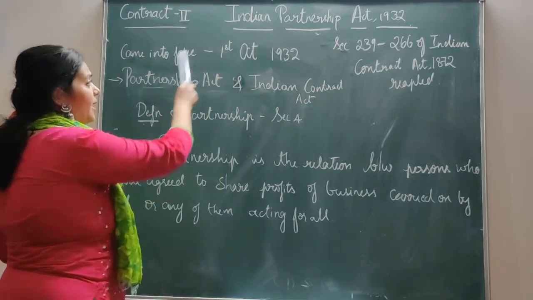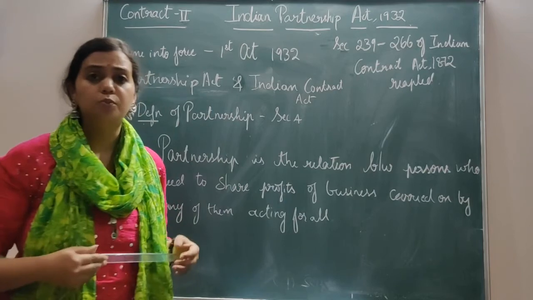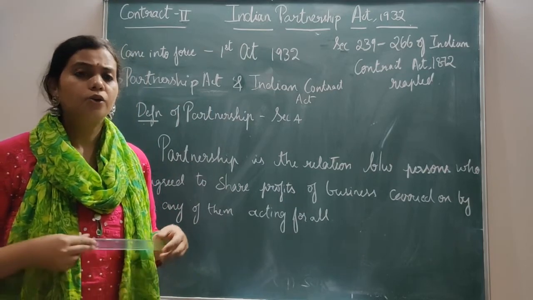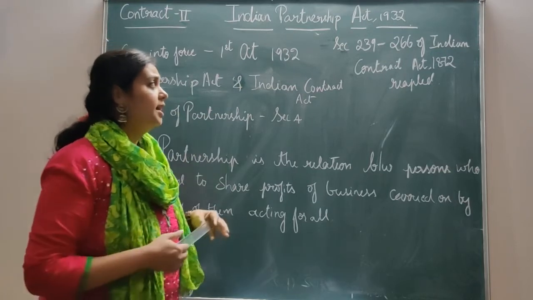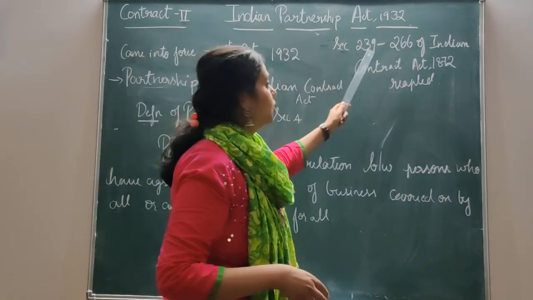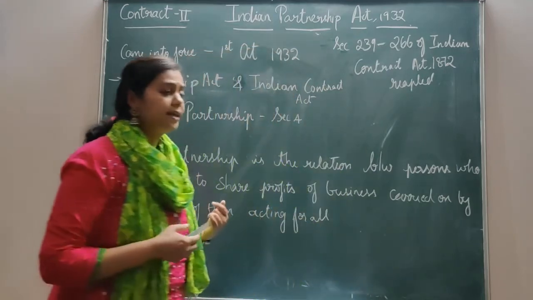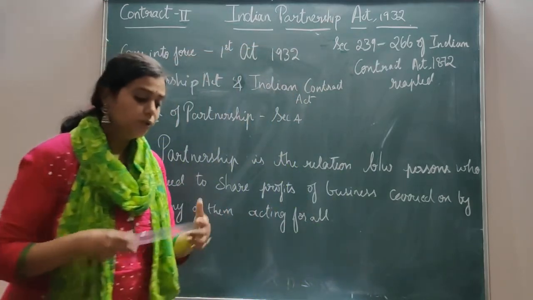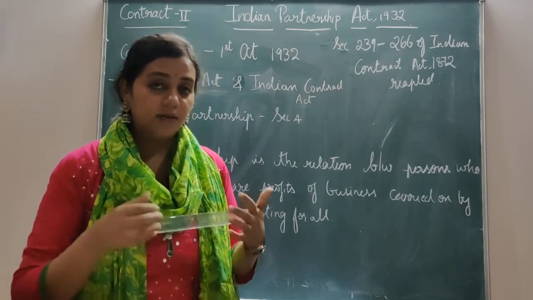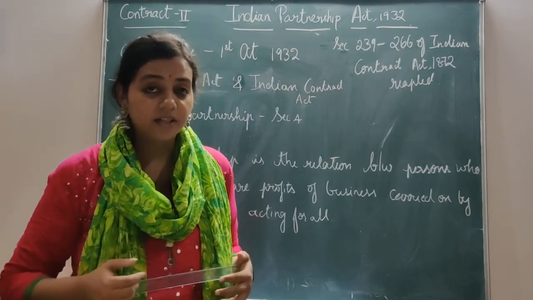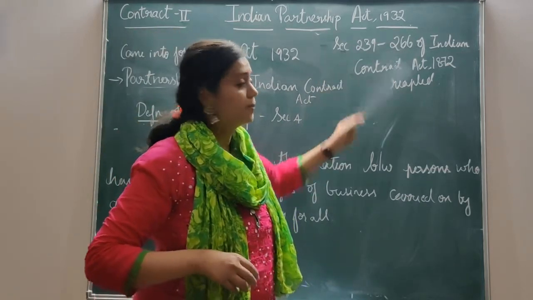Basically, this Partnership Act came into force on 1st October 1932. So, what was this act called previously? Previously, it was there from section 239 to 266 of the Indian Contract Act 1872, and it was repealed. Soon after the agency sections that we dealt with, the Partnership Act was there.